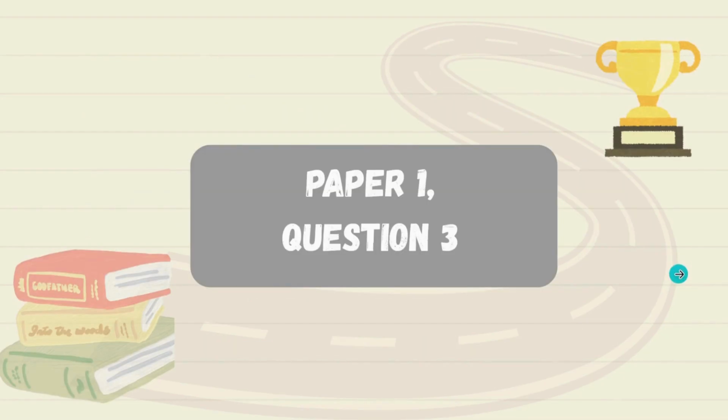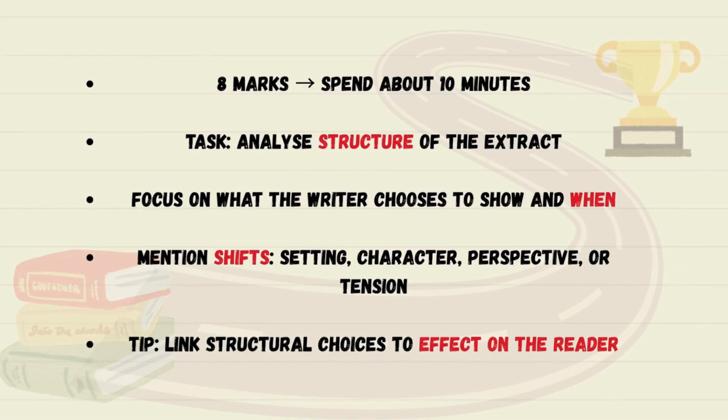Paper 1, Question 3 is 8 marks, so I would again recommend spending about 10 minutes on this question. The task you have to learn here is analysing the structure of the extract and focusing on what the writer chooses to show and when. You should mention the shifts, for example, the shifts in setting, character, perspective, or the tension, and look at the effect on the reader. Why has the writer put a shift there in the specific section?